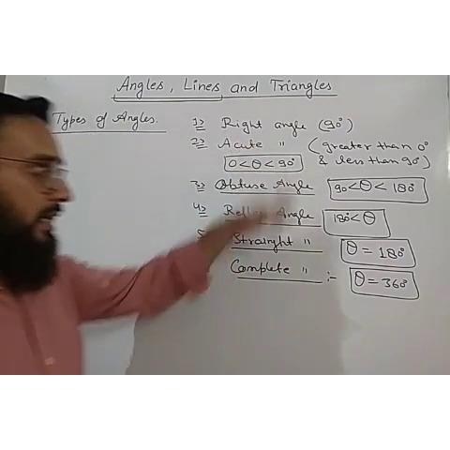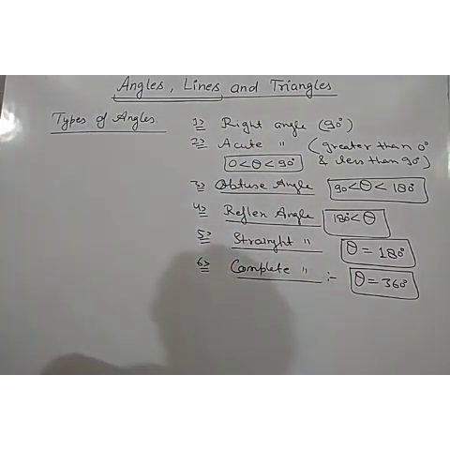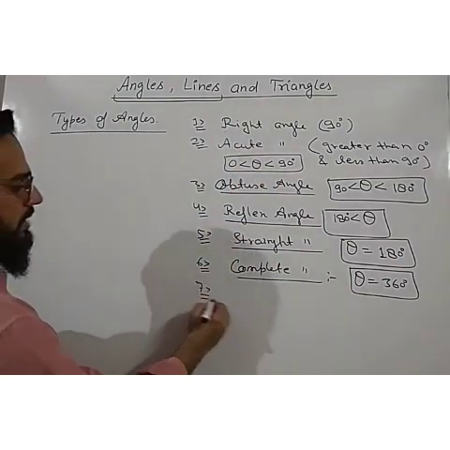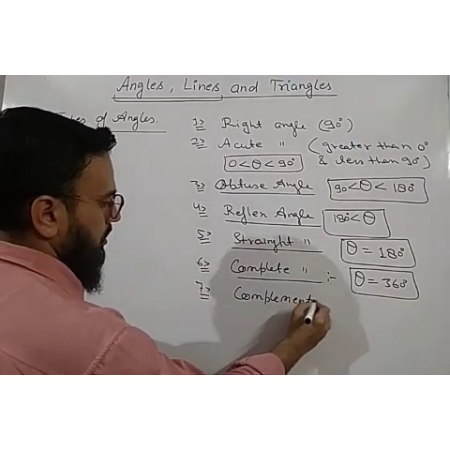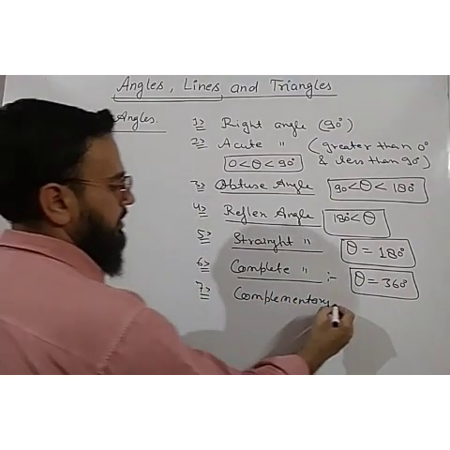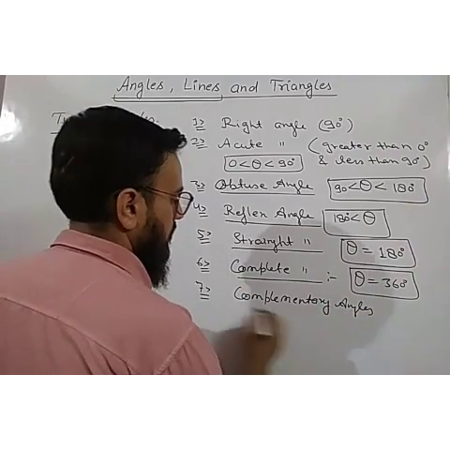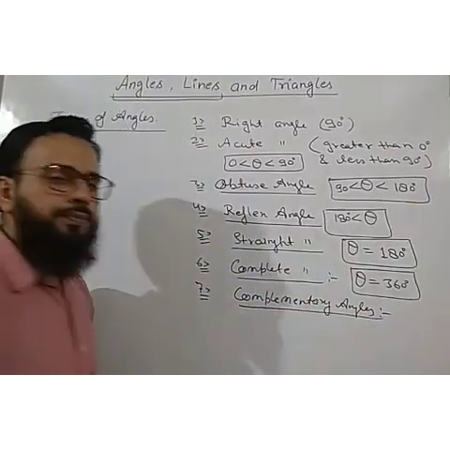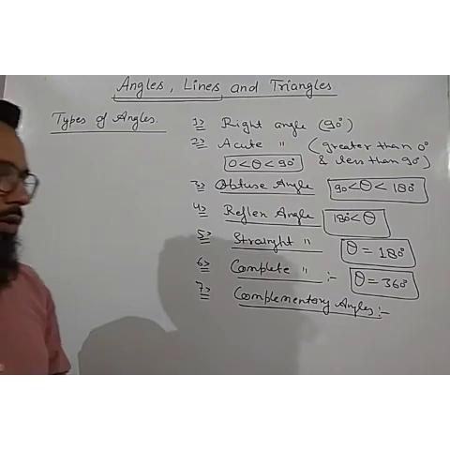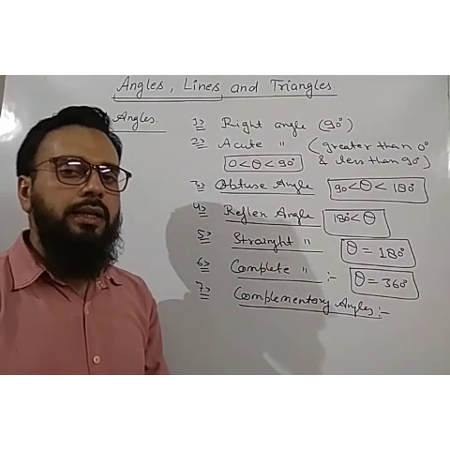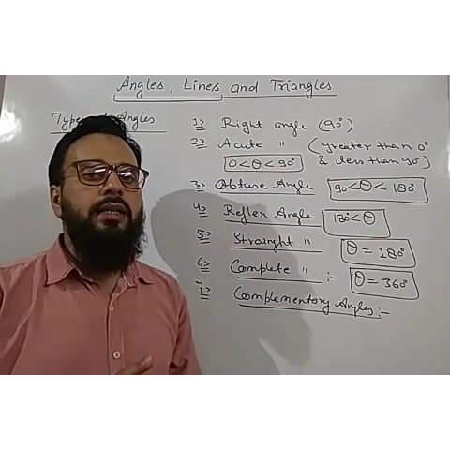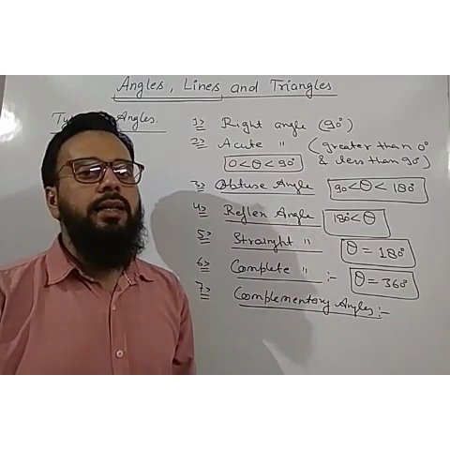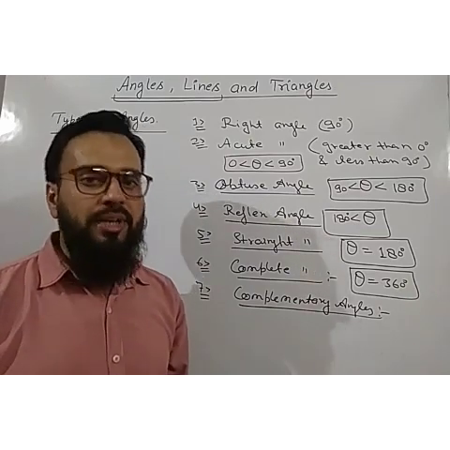Okay. So these are the angles which you have already studied. Some more types are complementary angles. So what are complementary angles? The angles whose sum is 90 degree. If there are two angles and their sum is 90 degree, then those two angles are called complementary angles.